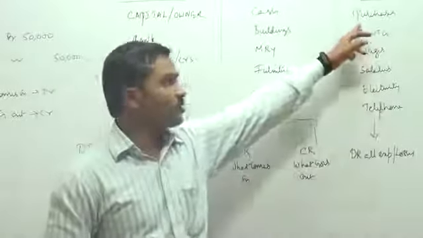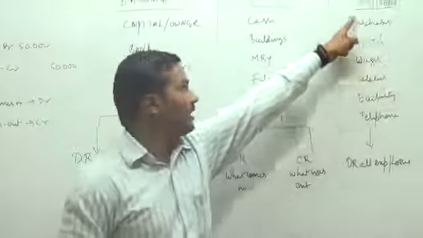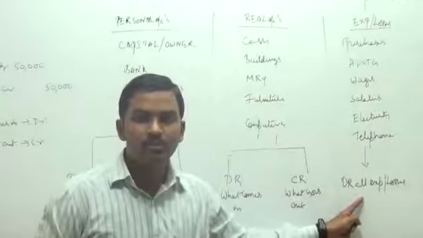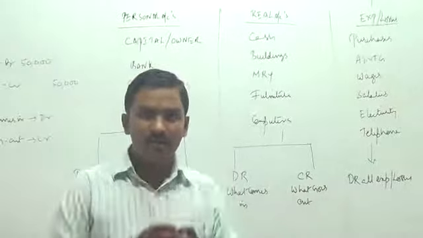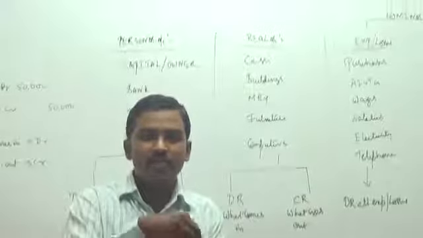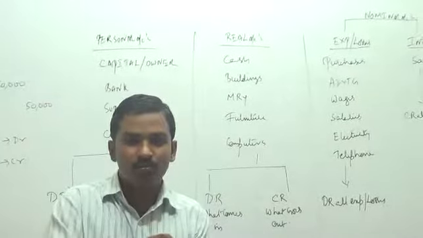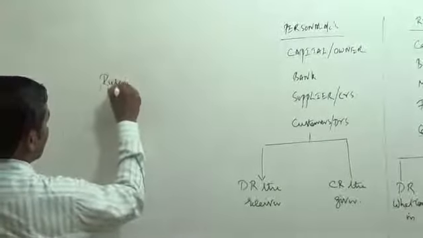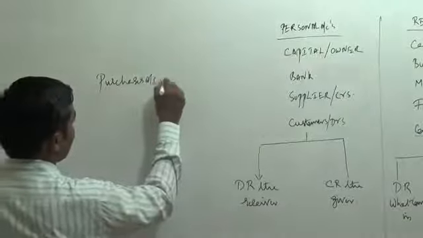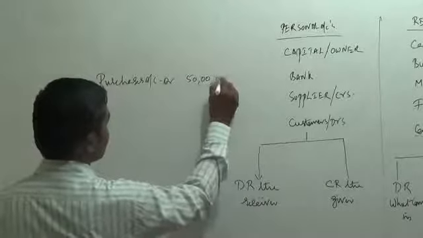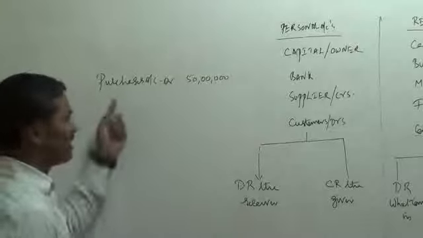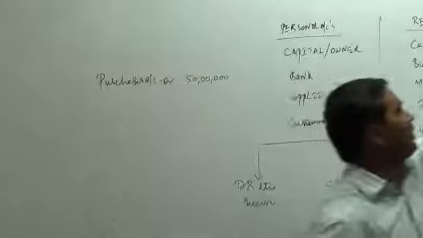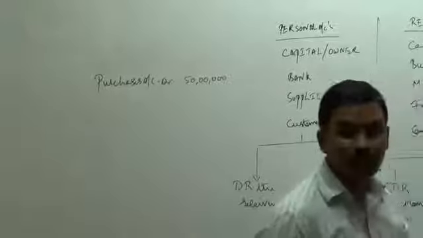Okay. Purchases, what is your nature? Purchases is a nominal account. Expenses and losses, so purchases account has to be debited. As soon as you buy raw material, immediately the value of raw material has to be recorded as an expense in the books of accounts of the business. So let us record the entry. Purchases account debit 50 lakhs. So we have to debit purchases immediately. Why did I debit purchases? Purchases, nominal account, expenses and losses, it has to be debited.